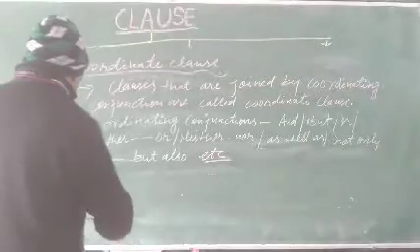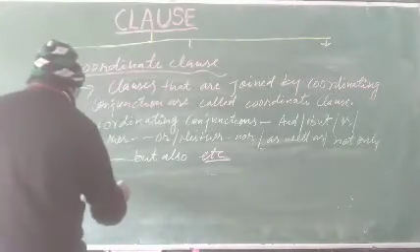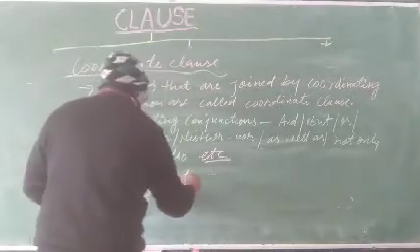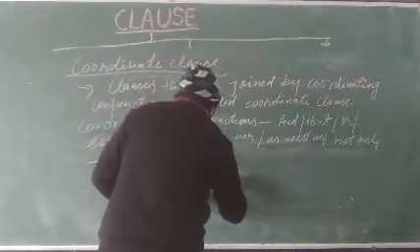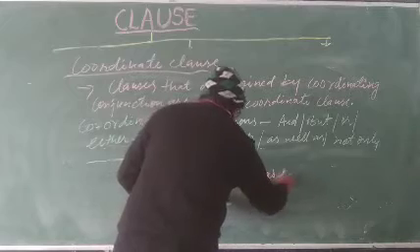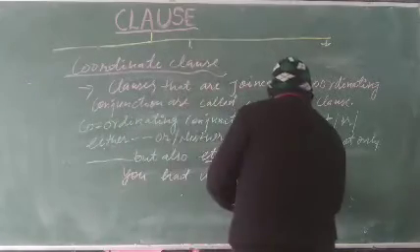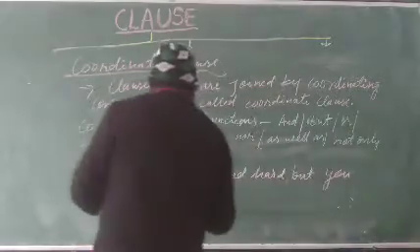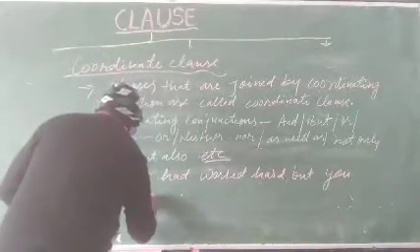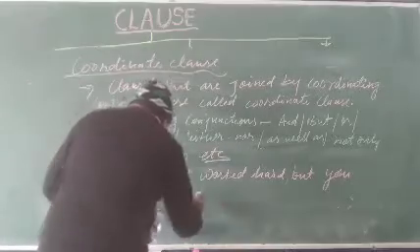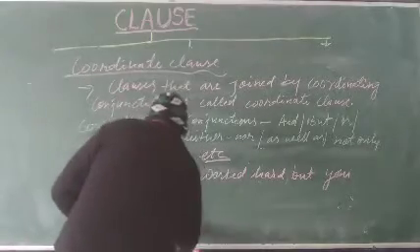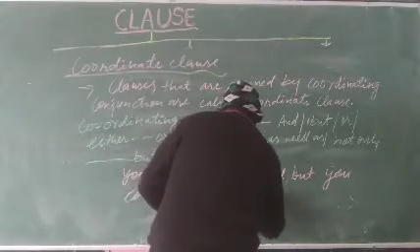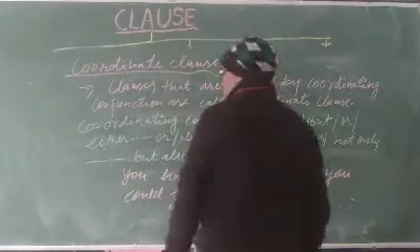See here with an example: you had worked hard, but you could not get success.